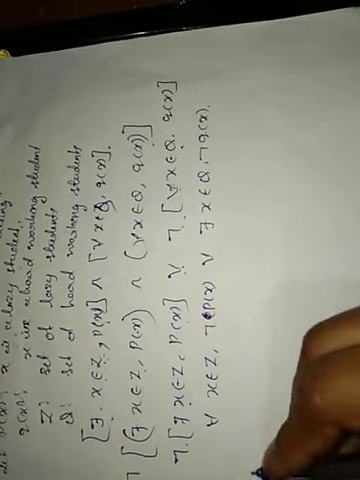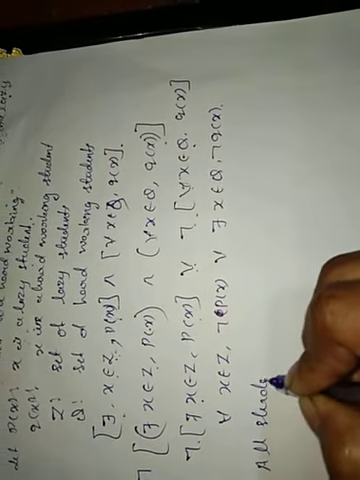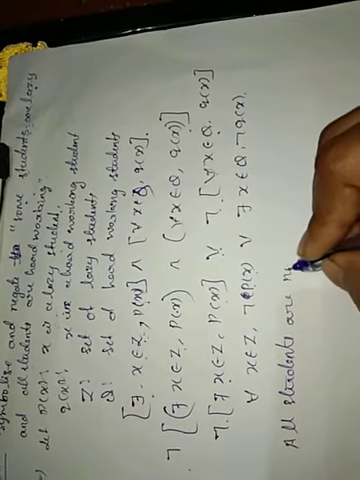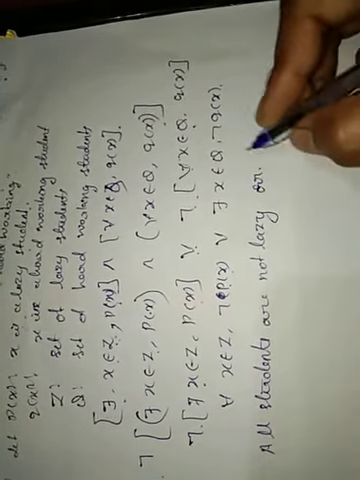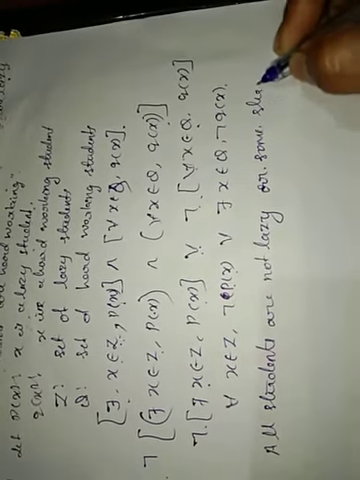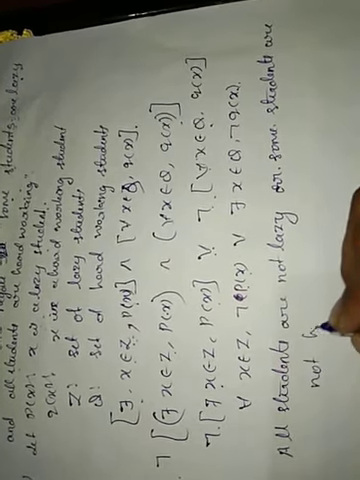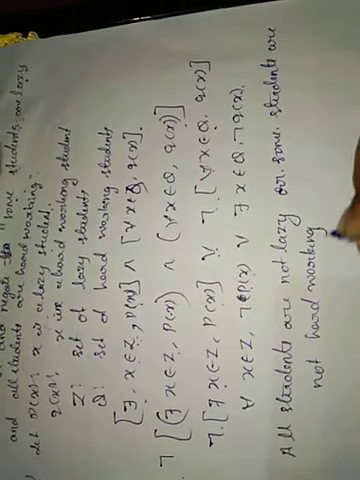So in words it can be written as: all students are not lazy, negation of P, or some students are not hardworking, negation of Q. That is, for all X belongs to Z, negation of P of X, or there exists X belongs to Z, negation of Q of X. All students are not lazy, or some students are not hardworking. So that is how to symbolize and negate the statement.